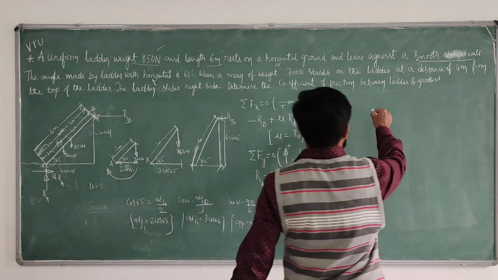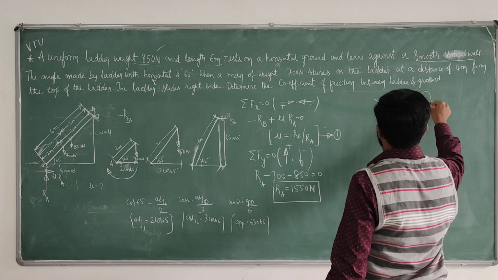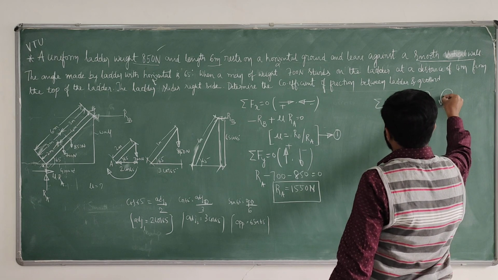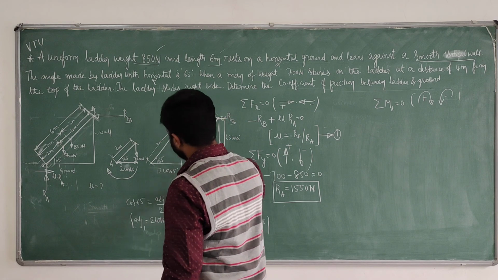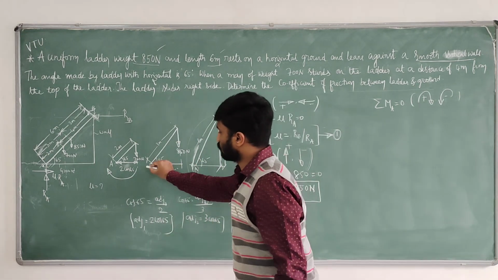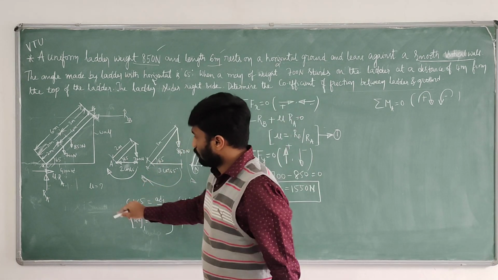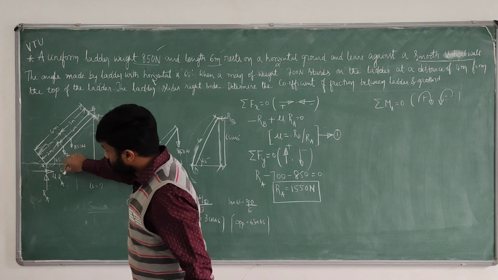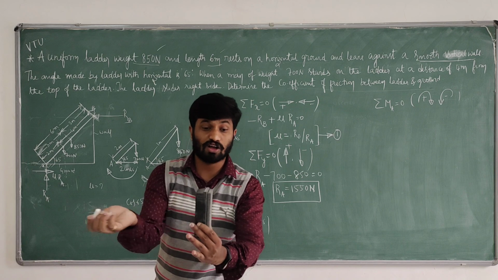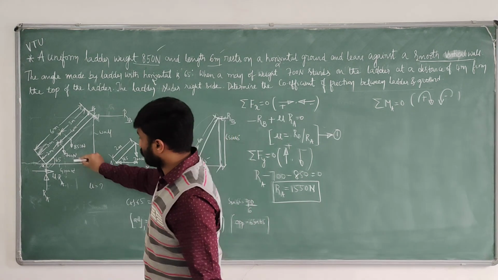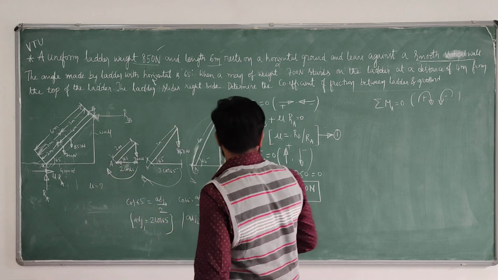Now you take sigma M equals 0. Sigma moment at point A equals 0, clockwise positive, anti-clockwise negative. How will it rotate with respect to point A? It will rotate in anti-clockwise direction. This one, with respect to point A, will rotate in clockwise direction. Now, the forces at point A, mu into RA and RA, are both 0 because they act at point A only. Next, this 700 towards A is clockwise.